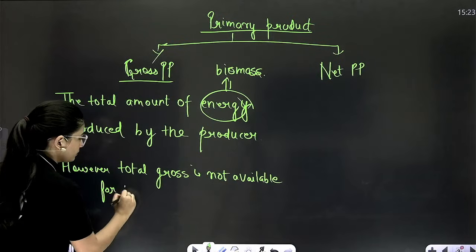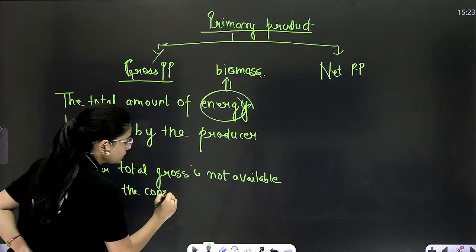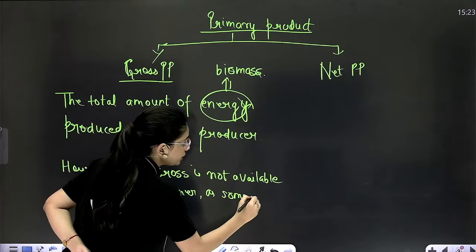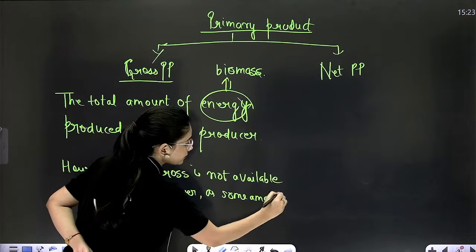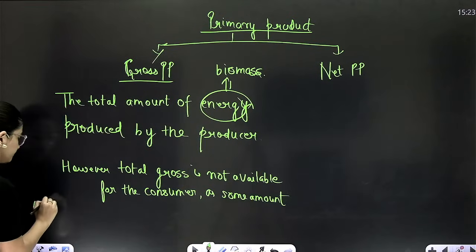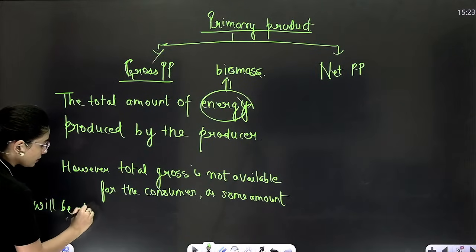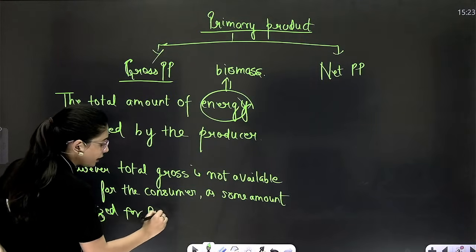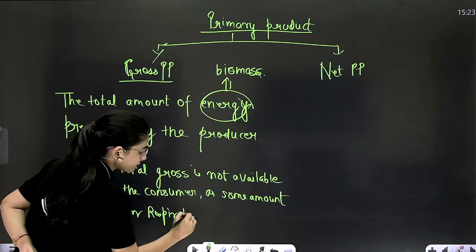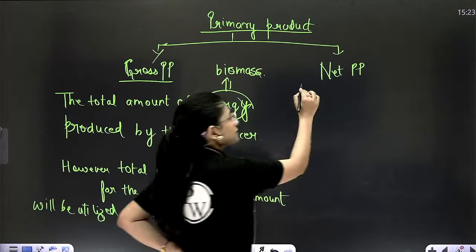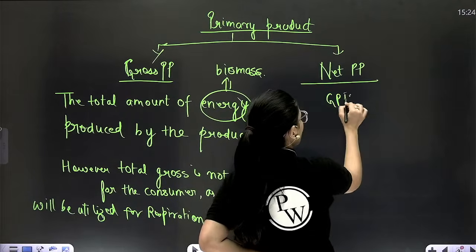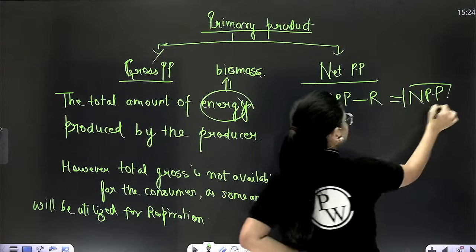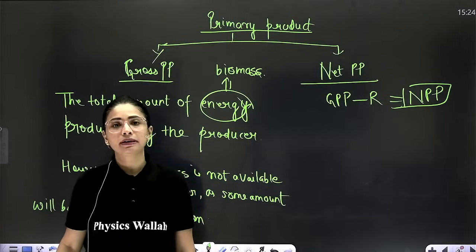Obviously, it is not available for the consumer, as some amount will be utilized for its own metabolic activity, which is called respiration. That means GPP minus respiration will be NPP, net primary productivity.